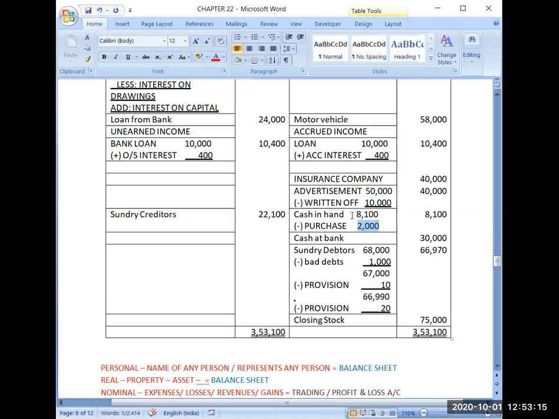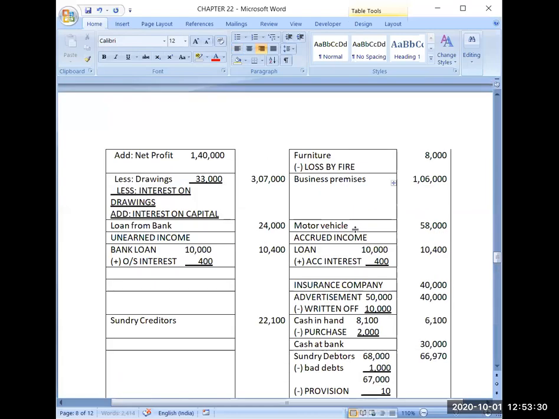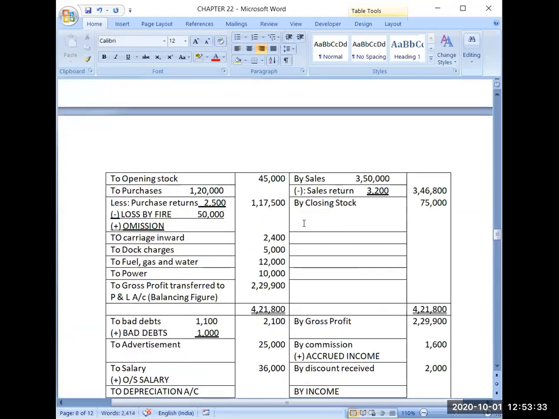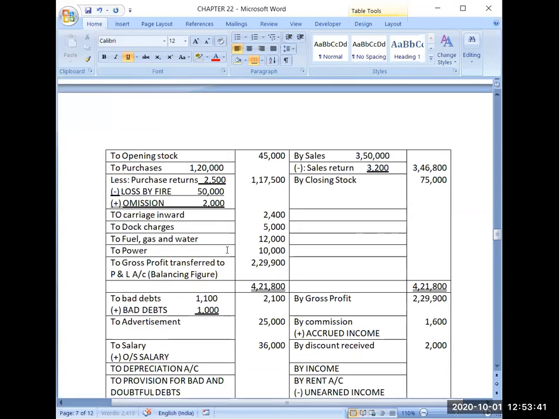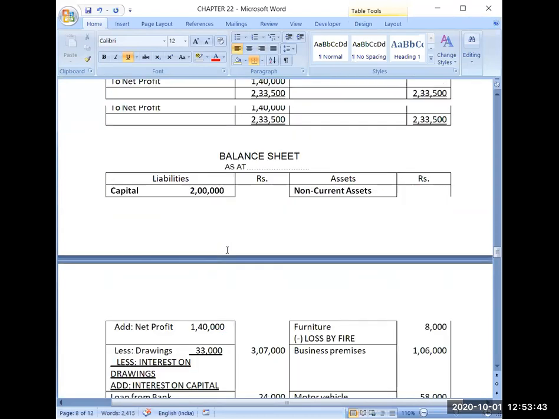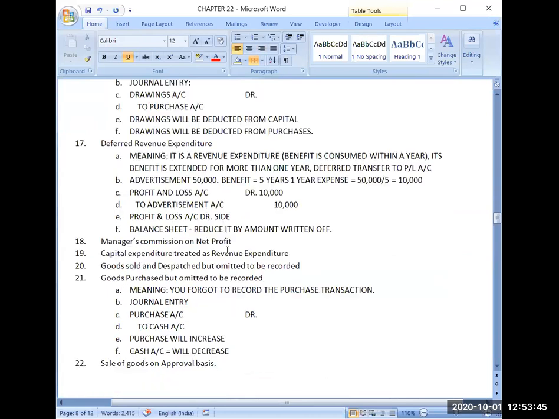After deducting it, I will present the rest of the amount in the outside column, 6,100. So I will be adding 2,000 in the purchases and subtracting 2,000 from cash. This way you will be recording this adjustment.